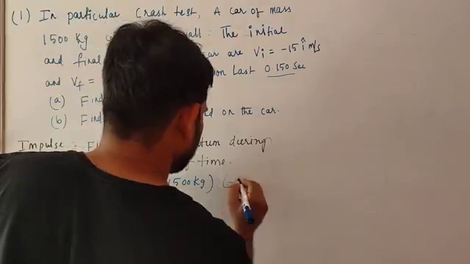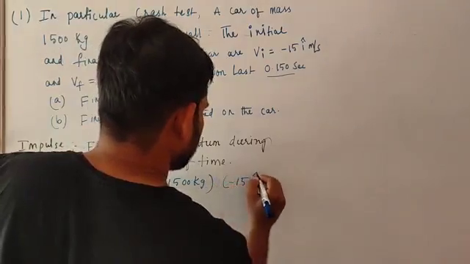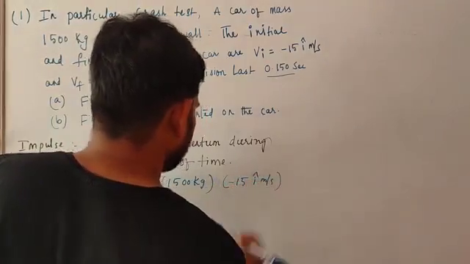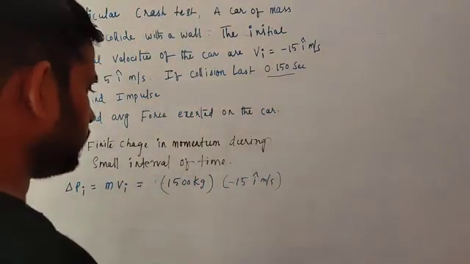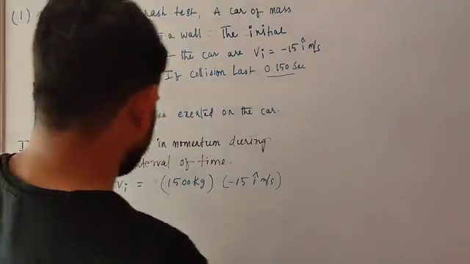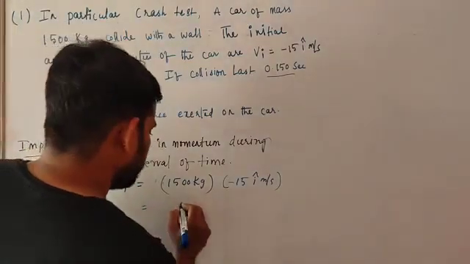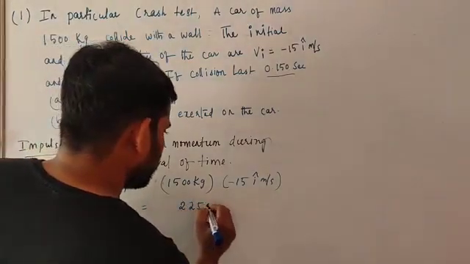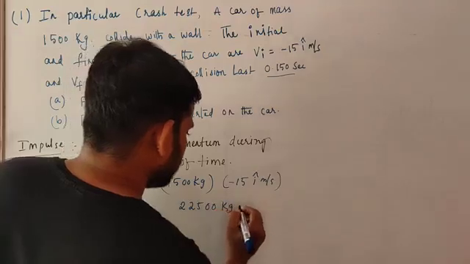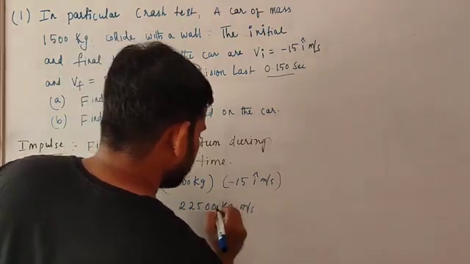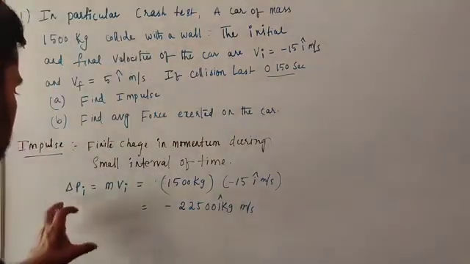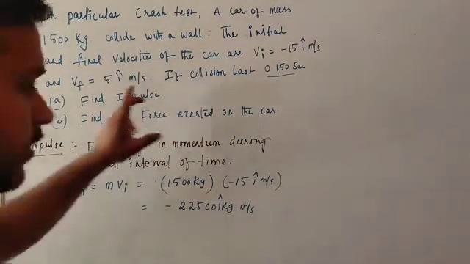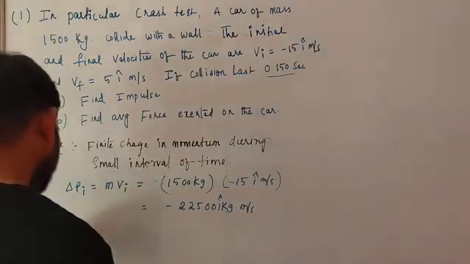Minus 15 meter per second. So 1500 into 15 is 22500 kg meter per second. Minus.